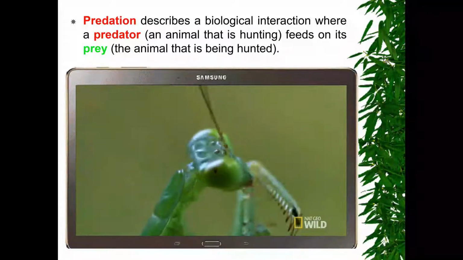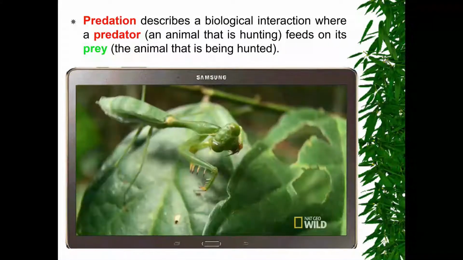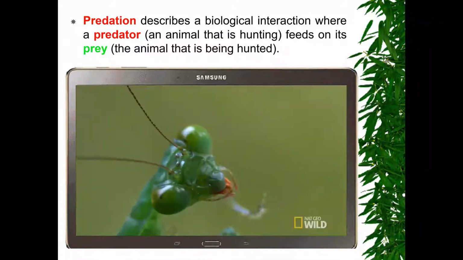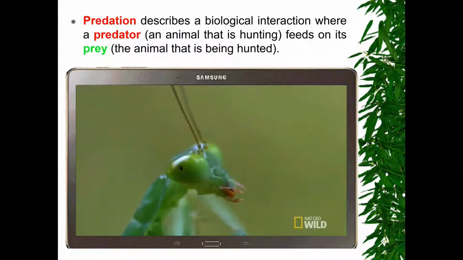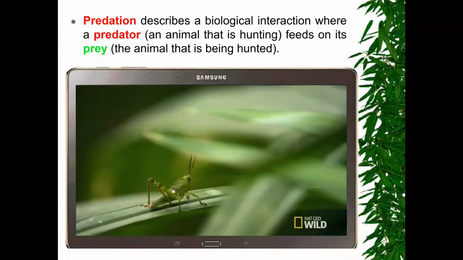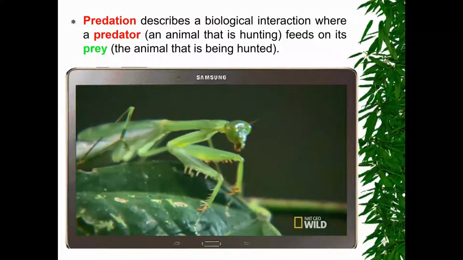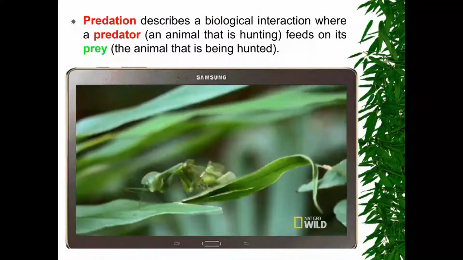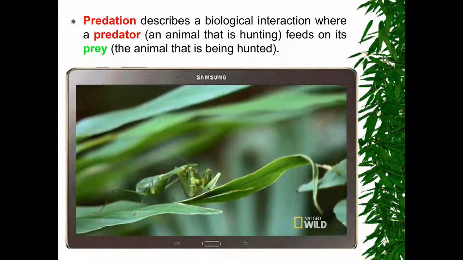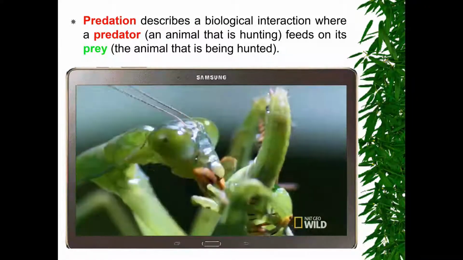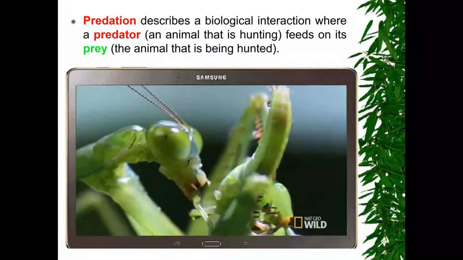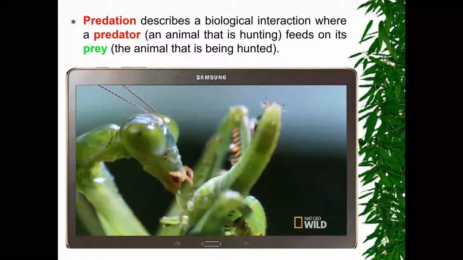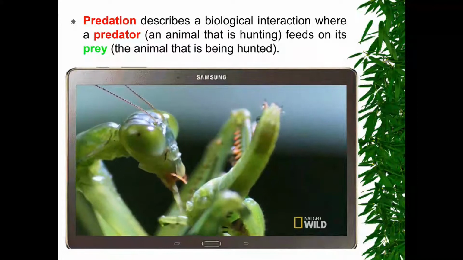And some, like this praying mantis, use camouflage so their prey doesn't see them until it's too late. As examples: predator, prey, and this predation.